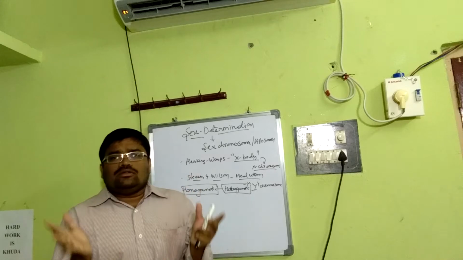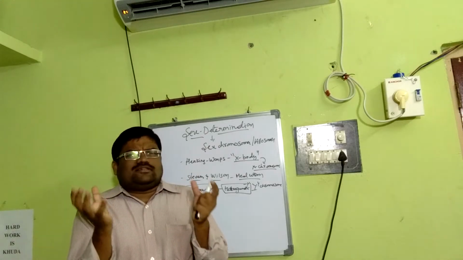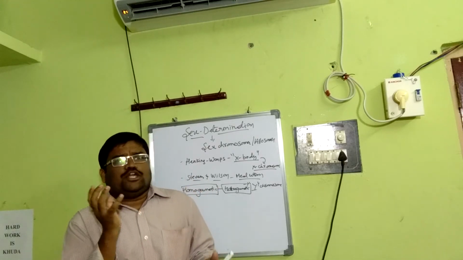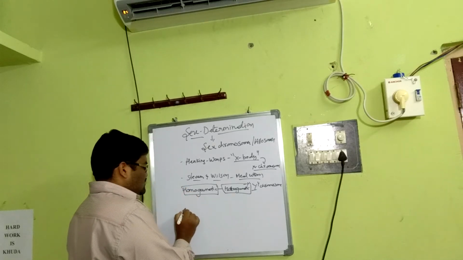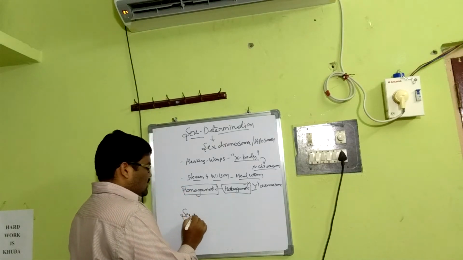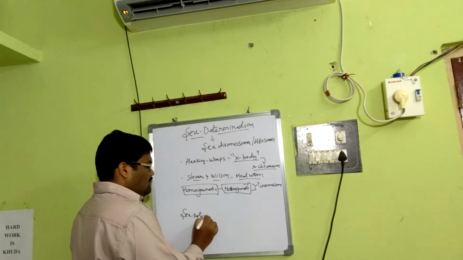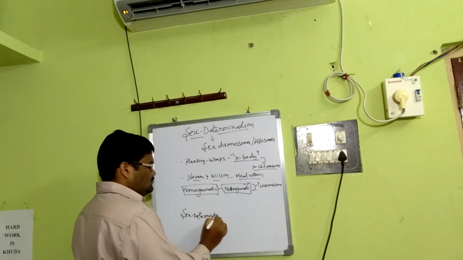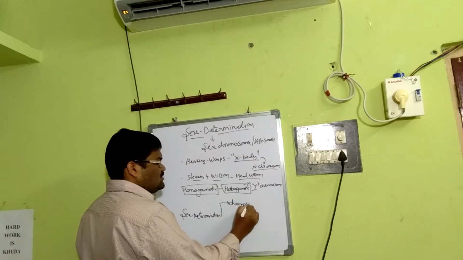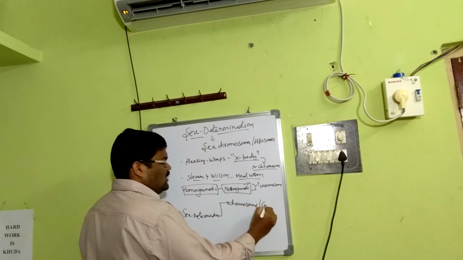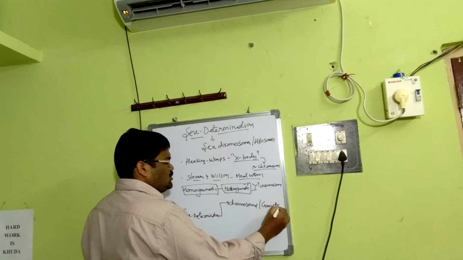On the whole, with respect to the broad concept of sex chromosomes and sex determination, there are three popular theories. The entire sex determination concept depends on three popular concepts. Number one, the chromosomal theory of sex determination, or genetic basis of sex determination.